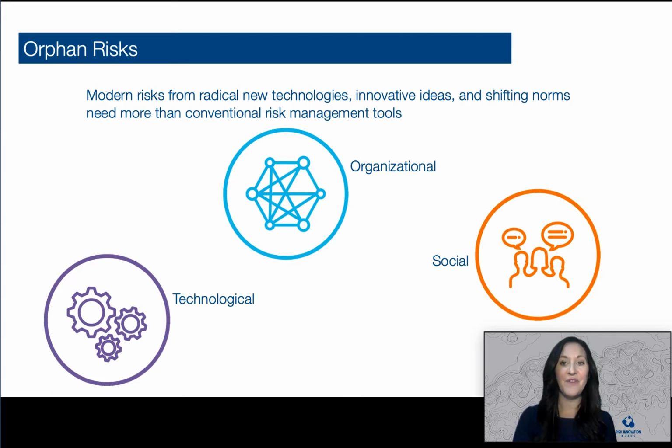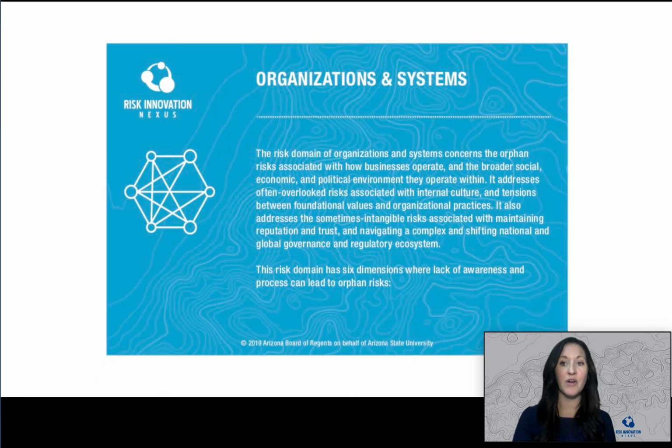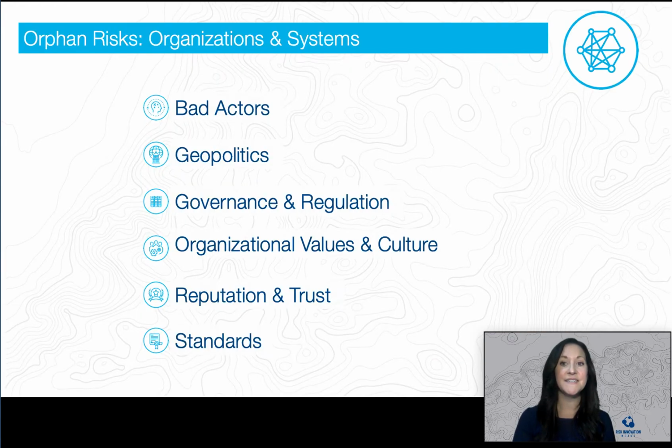Orphan risks that fall under the domain of organizations and systems are associated with how businesses operate and the broader social, economic, and political environment they operate within. And quick tip, you can find these color-coded in light blue on our activities, documents, and on our website. The 6 dimensions of risk in this domain are bad actors, geopolitics, governance and regulation, organizational values and culture, reputation and trust, and standards.